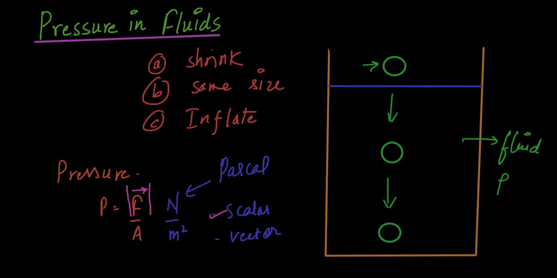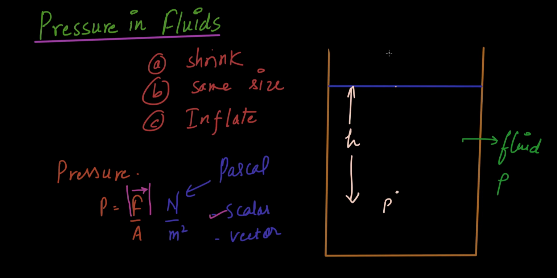If you want to define pressure at some point, let's rub this out. If I want to find out pressure at this point, let's call this P, which is H units below the surface, and let's also assume vacuum. I'll tell you exactly why I've taken this assumption later on. If there's air, then it will be a little different. But to understand this logic of pressure, we'll assume that there is a vacuum on top of the topmost layer. So how do we define pressure actually?